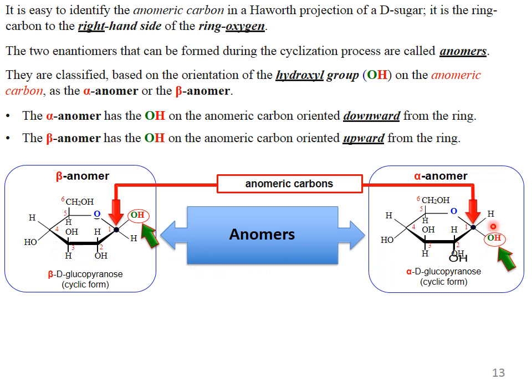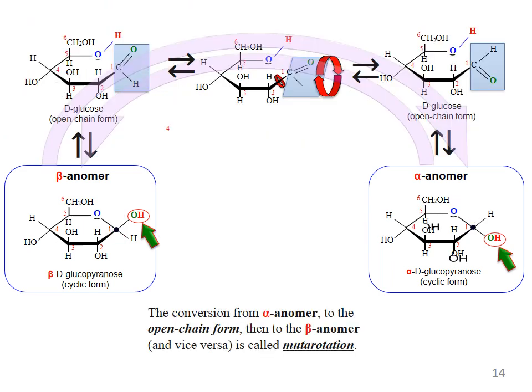When there is a change in configuration at the anomeric carbon, there are two possible structures: this OH oriented downward, this OH oriented upward. This is beta-D-glucopyranose and this is alpha-D-glucopyranose. Again, this is the same cyclic structure formed as I showed on my earlier slide.